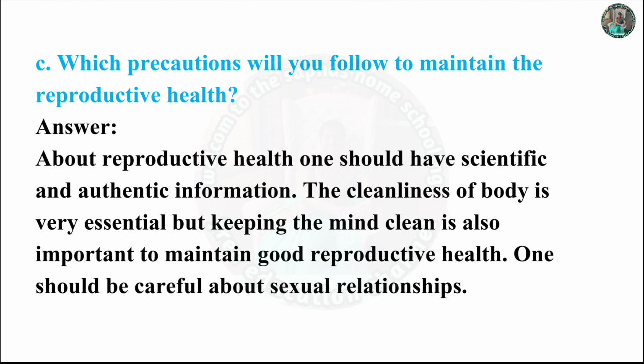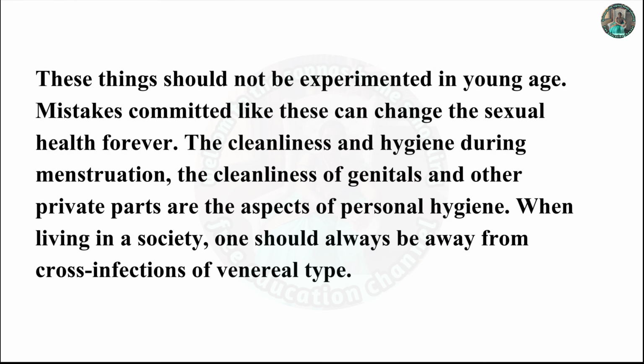C. Which precautions will you follow to maintain the reproductive health? Answer. About reproductive health, one should have scientific and authentic information. The cleanliness of body is very essential, but keeping the mind clean is also important in maintaining good reproductive health. One should be careful about sexual relationship. These things should not be experimented in young age. Mistakes committed like this can change the sexual health forever.